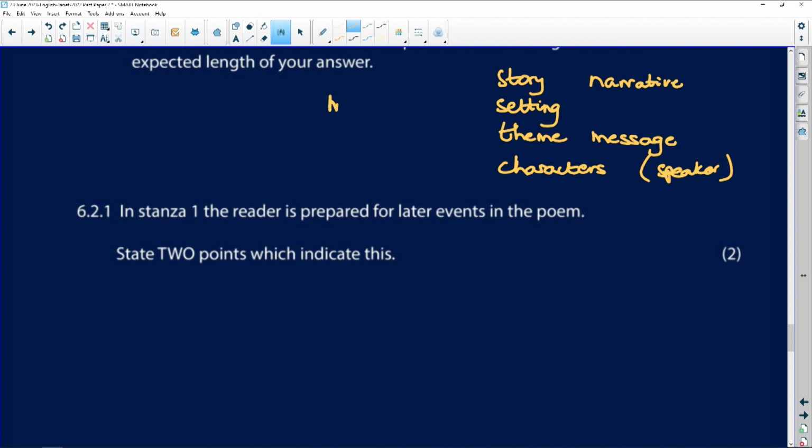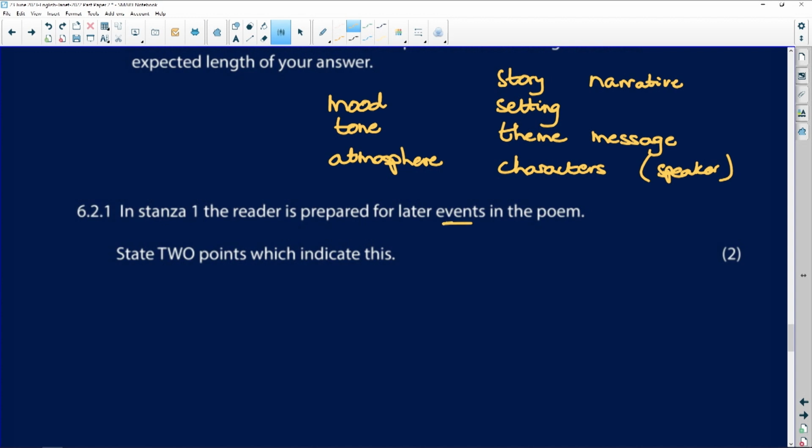There is mood and tone and atmosphere. So all your key features of a literary text you can revise in order to prepare you for the poetry, in the same way that students studying the short stories can go through their key features.